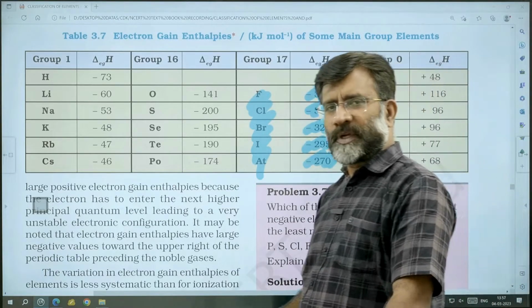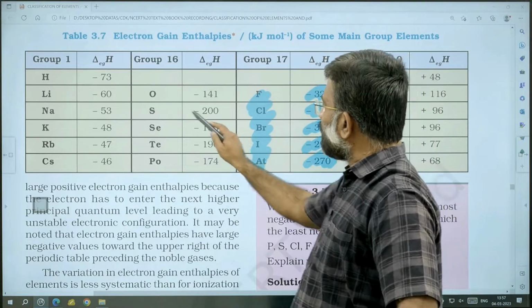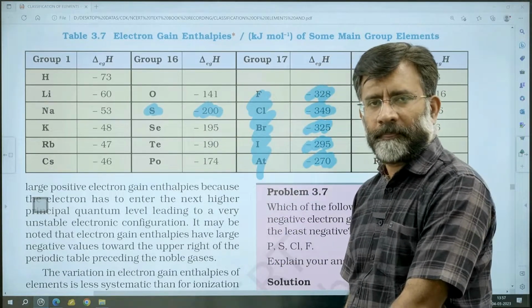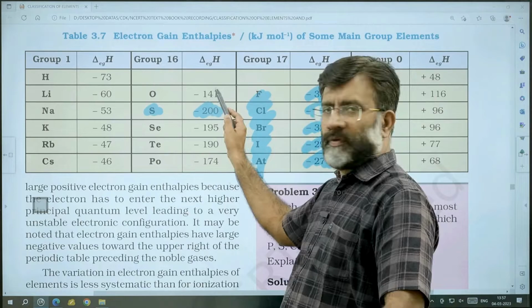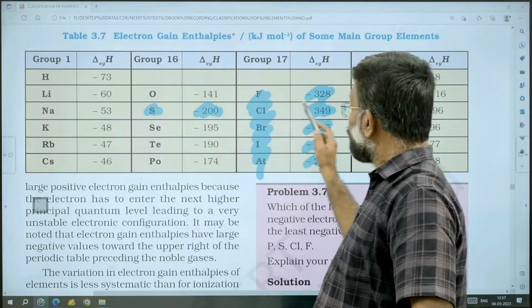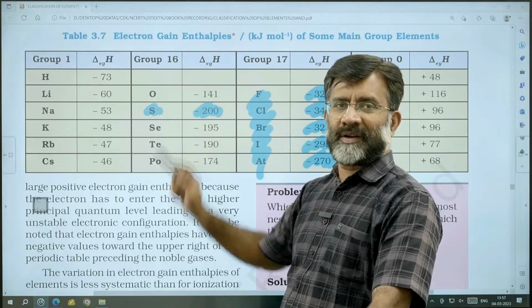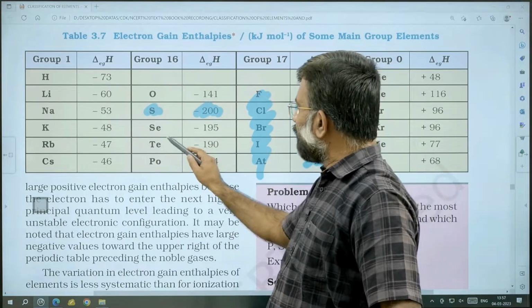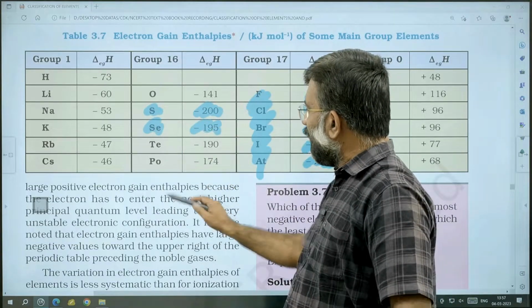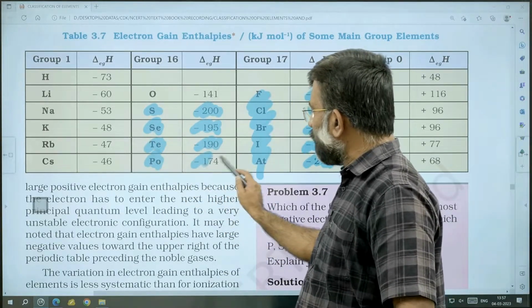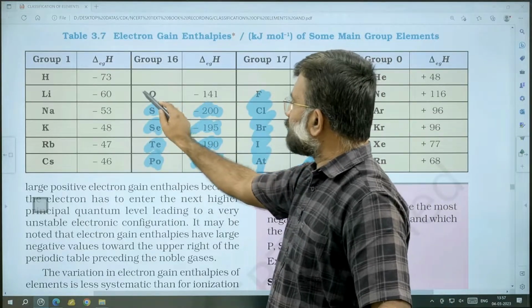Such an observation we can find here also. Sulfur has a greater value of negative electron gain enthalpy, and oxygen has a lower value. Here, after chlorine it is fluorine. Here, after sulfur it is not oxygen. After sulfur it is selenium. After selenium, it is tellurium. After tellurium, it is polonium. And only last, oxygen comes.